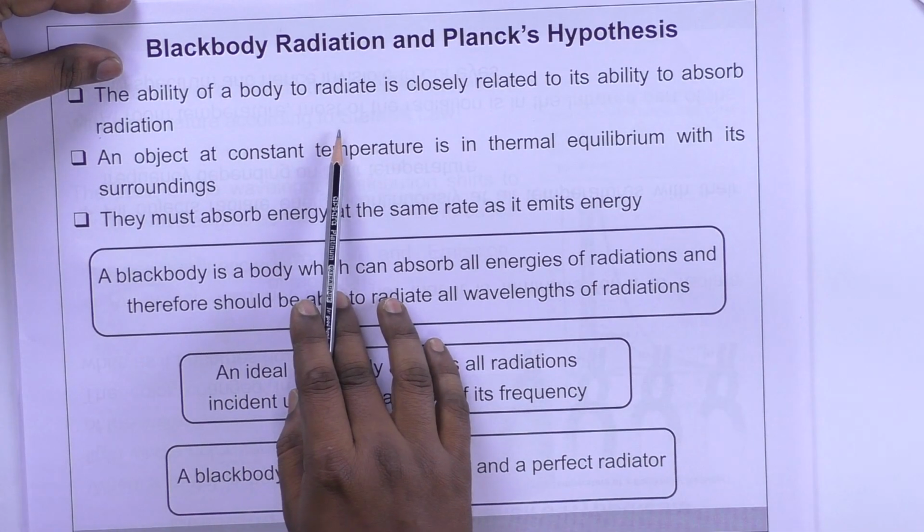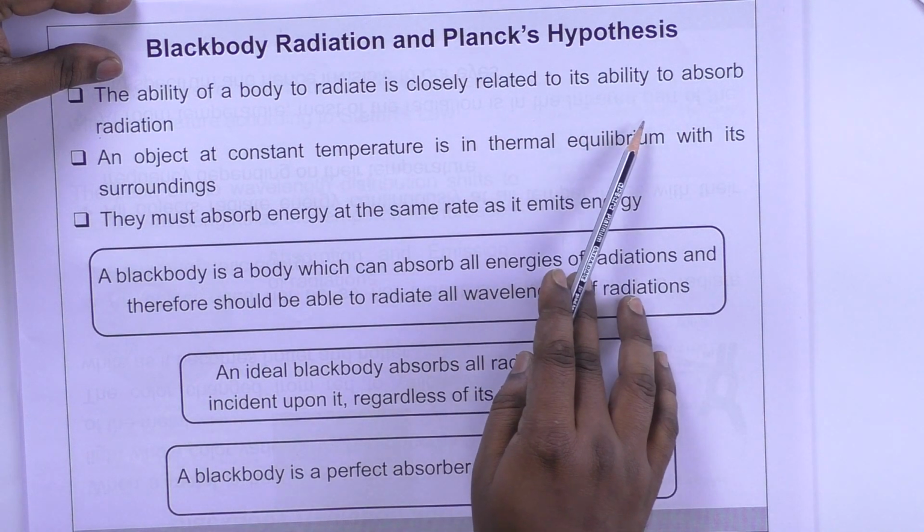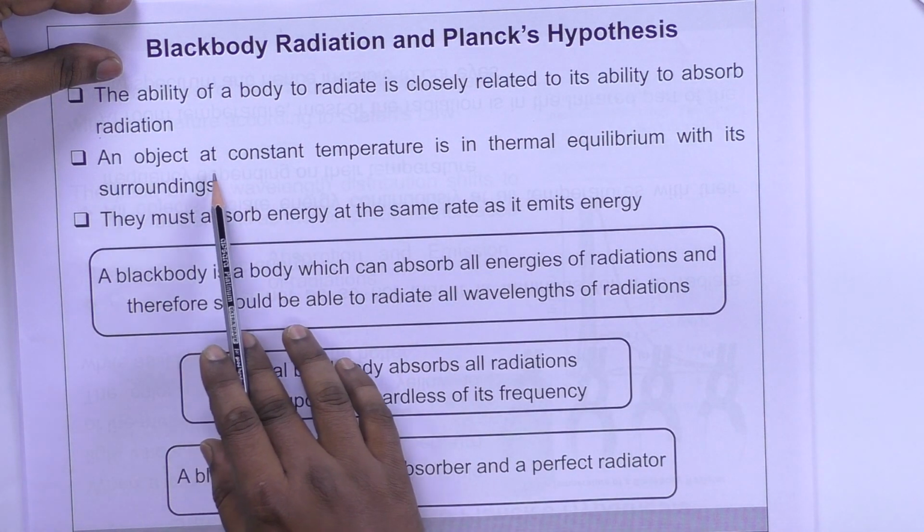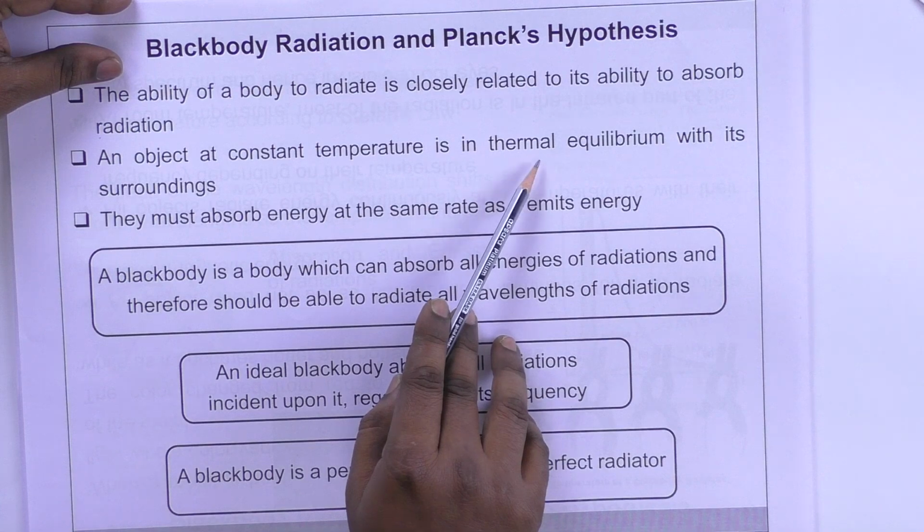The ability of a body to radiate is closely related to its ability to absorb radiation. An object at constant temperature is in thermal equilibrium with its surroundings. Students generally have this doubt: if you say a black body is always absorbing, then when will it emit, and when will it absorb? It is very simple.